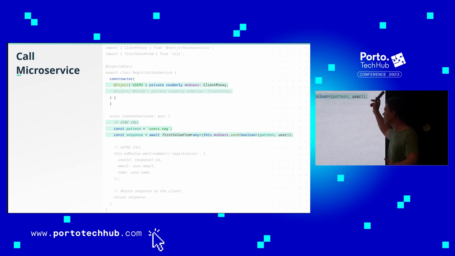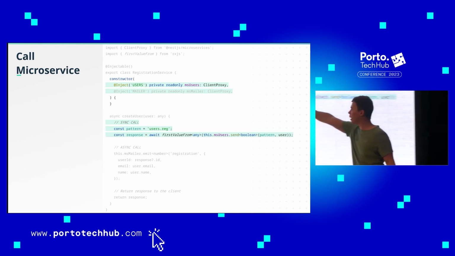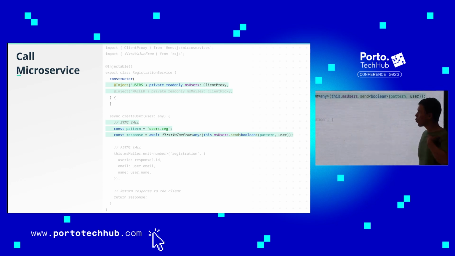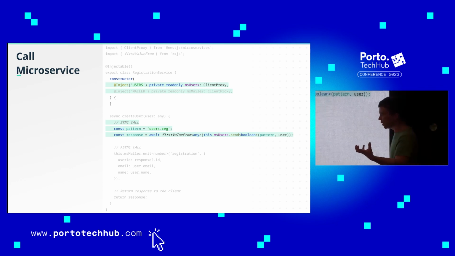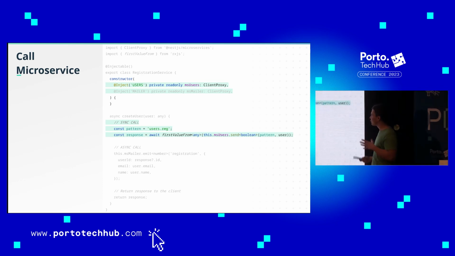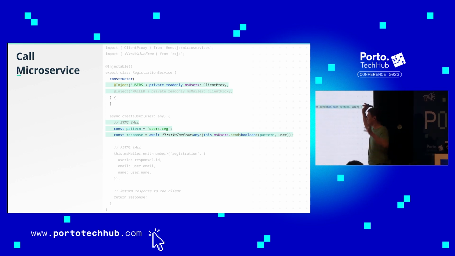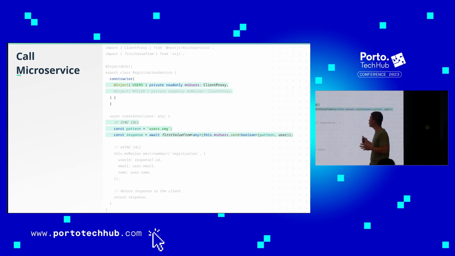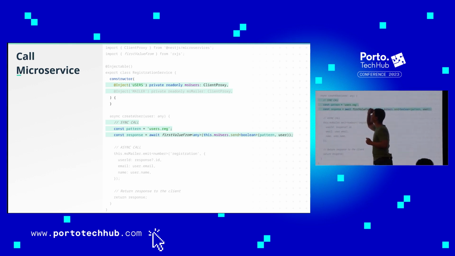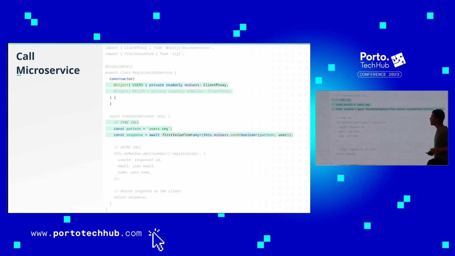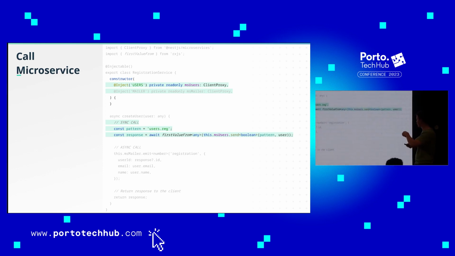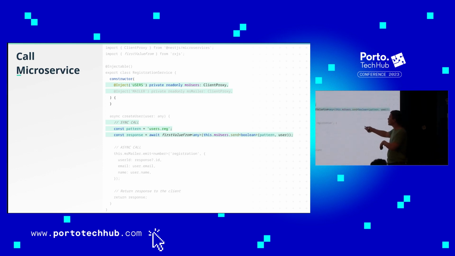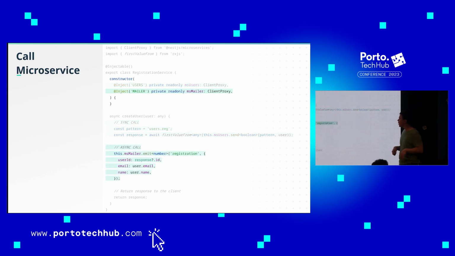We are sending first the pattern, which means what will be the name of the message, and we are sending some email to send, and we are taking the response. In this case, this is the gateway sending to the user service, create the user, and then getting the response.